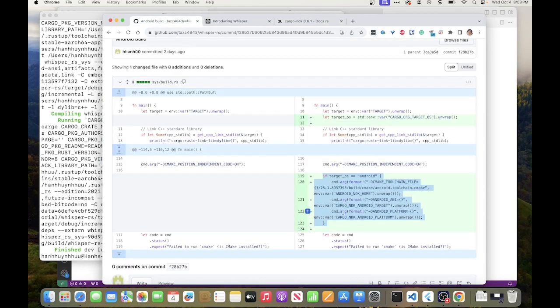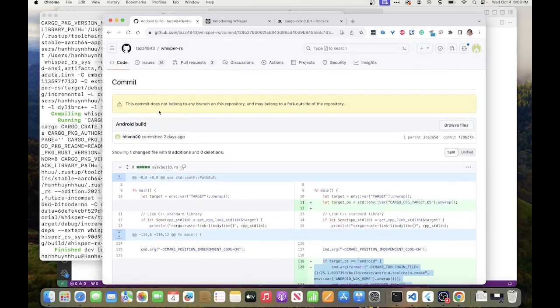Whisper CPP and its binding to Rust can be compiled and installed. The result is a JNI library that can be used from Java or from Kotlin in Android. But if you're working on macOS, this really doesn't matter, and you can just use the default, the original, the unmodified build file. Okay.